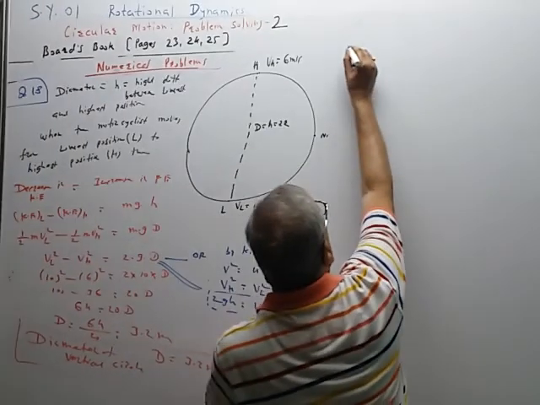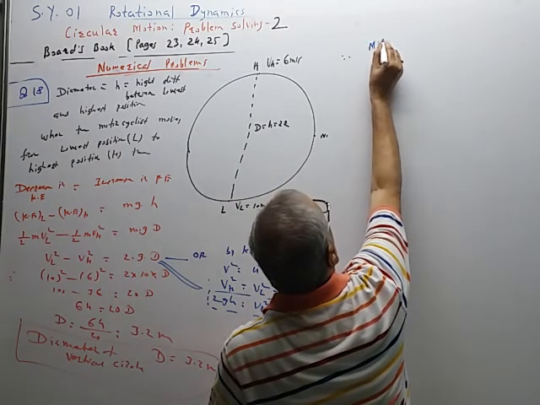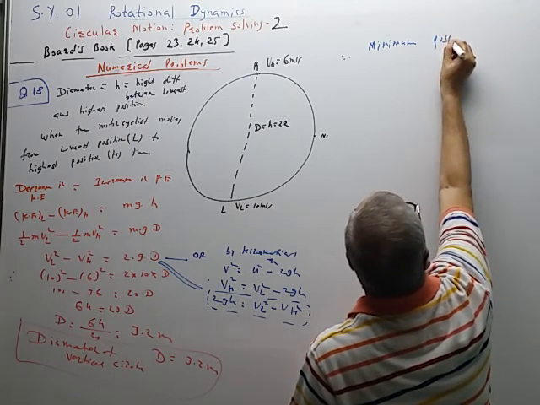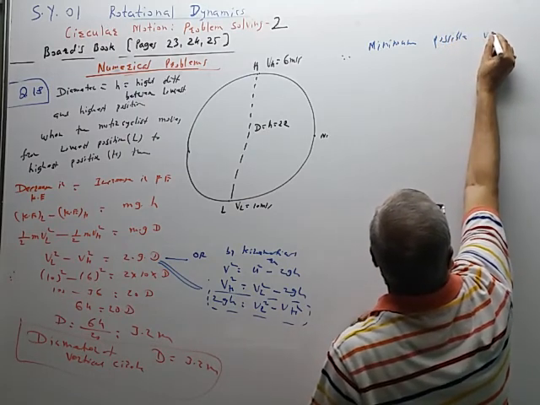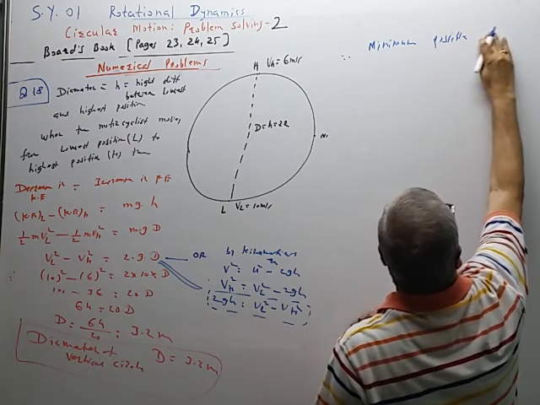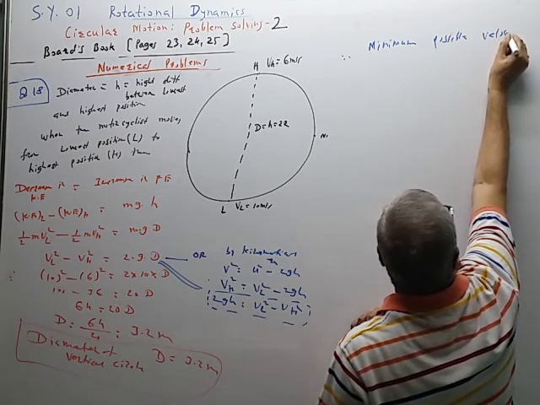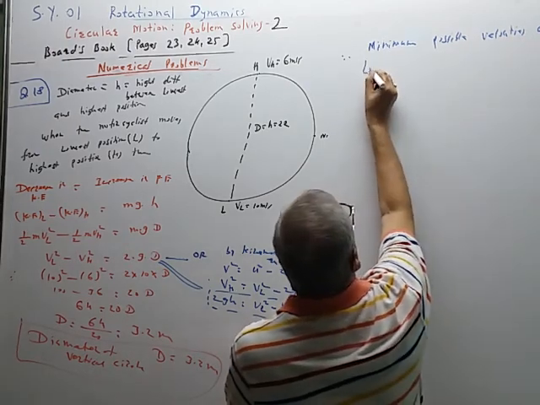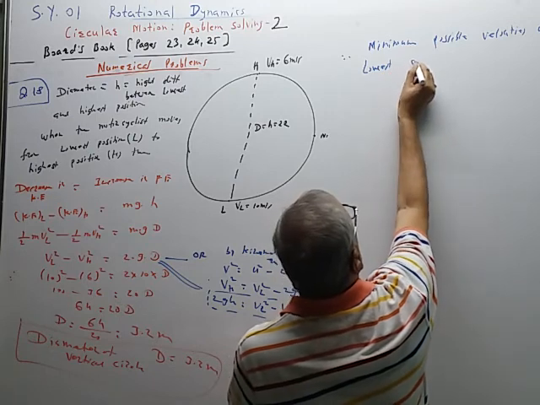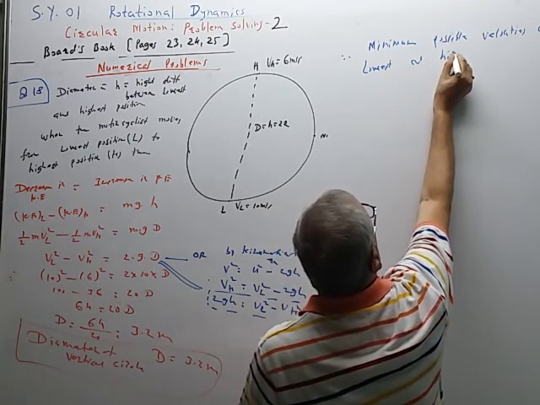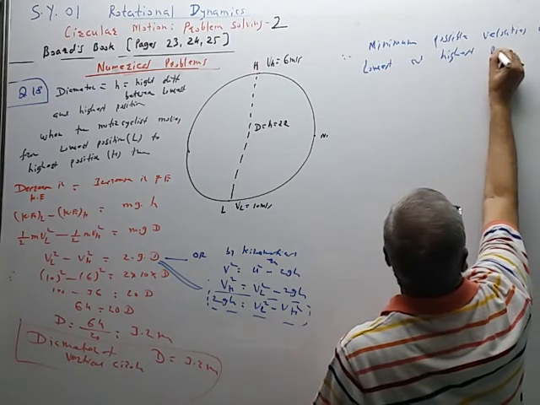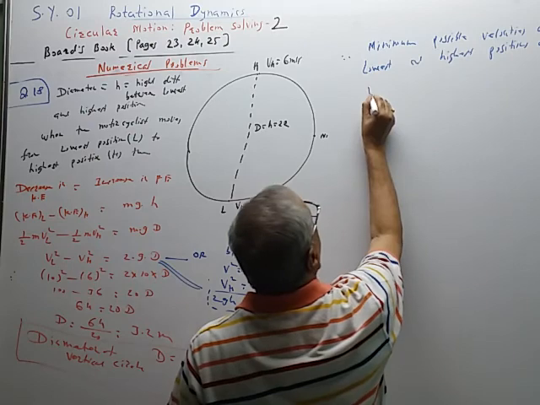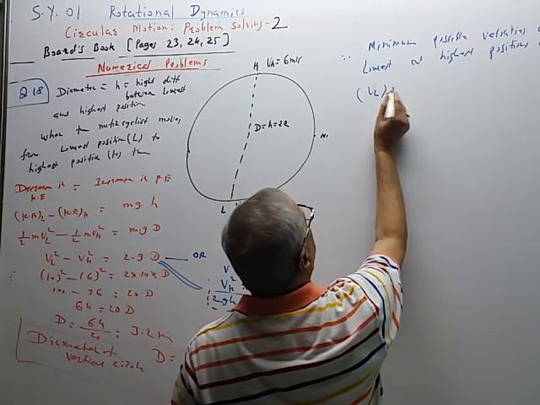Now minimum possible values, minimum possible velocities at lowest and highest positions are VL minimum.